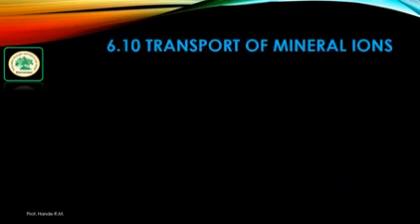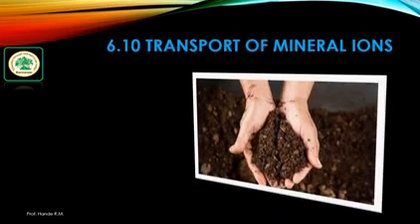What is meant by mineral ions? Minerals are solid, crystalline, inorganic material obtained from the earth's crust, and the main source of minerals is the soil. Minerals are absorbed by the plant in ionic form. What is meant by ionic? Ionic means dissolved form. The minerals are absorbed by plants in dissolved form mainly through the roots and then transported through the stem or shoot area.